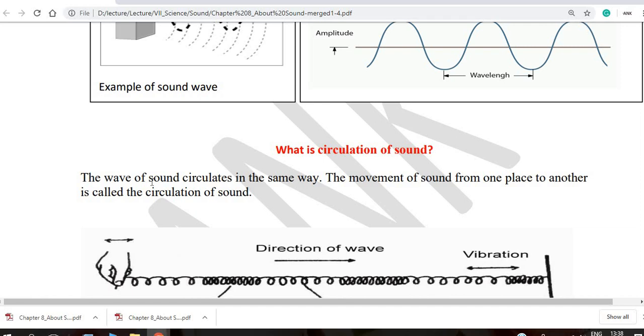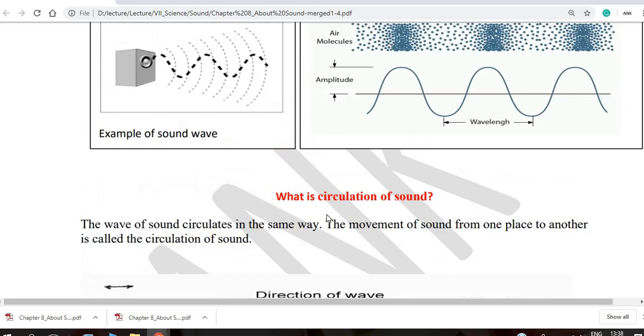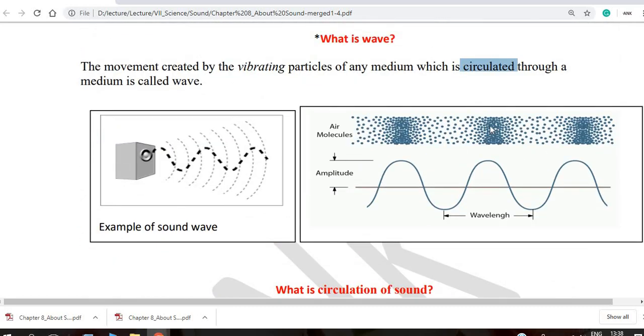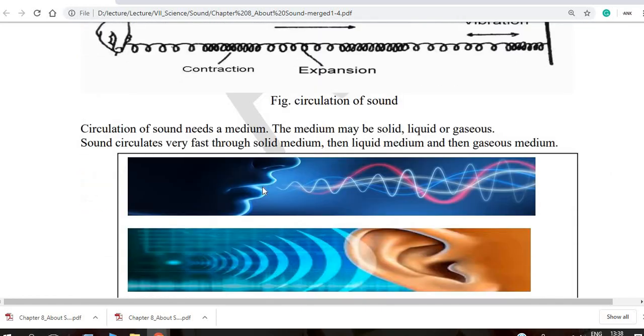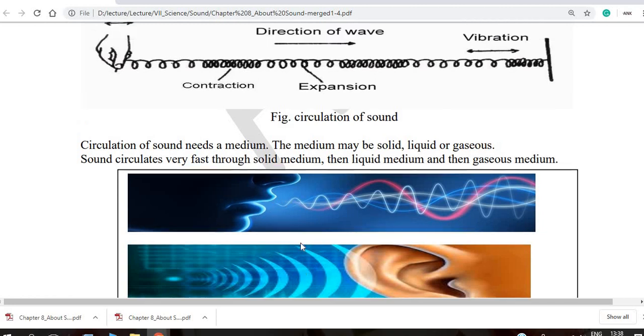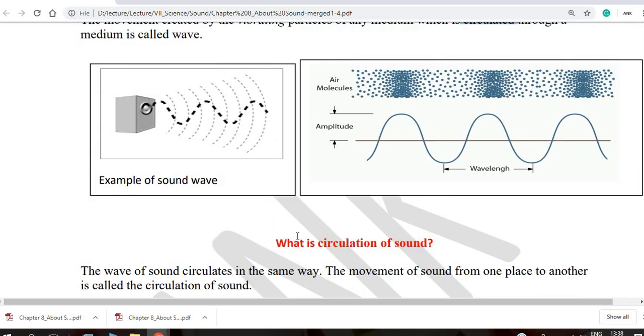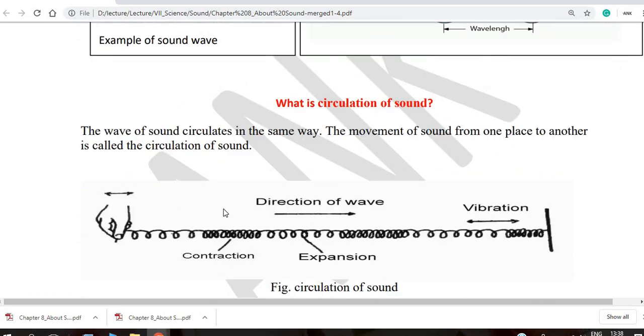The wave of sound circulates in the same way. The movement of sound from one place to another is called the circulation of wave. This means the sound goes from here to here. Like when you speak, the sound comes from your mouth, and the sound goes to your ear. If you think deeply, you can understand how the sound travels or how the sound propagates. This is the circulation of sound. You have to know these things: the movement of sound from one place to another.